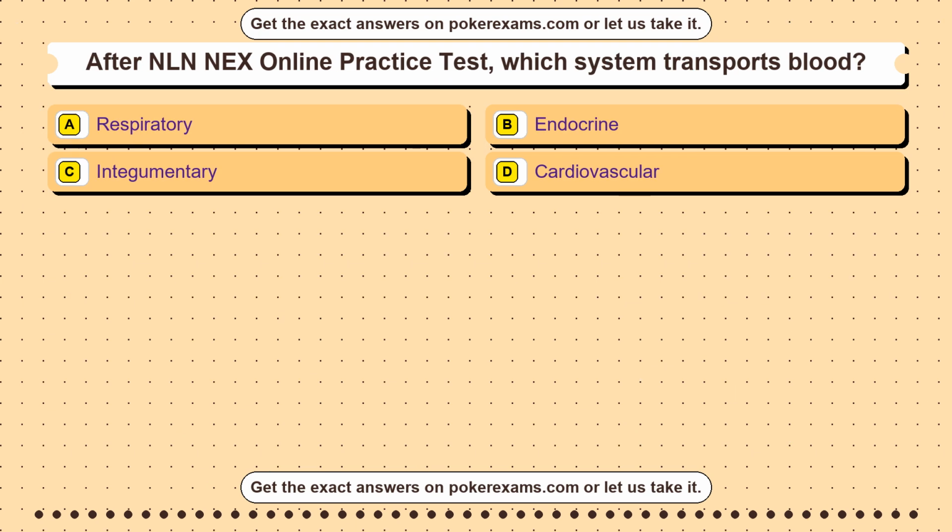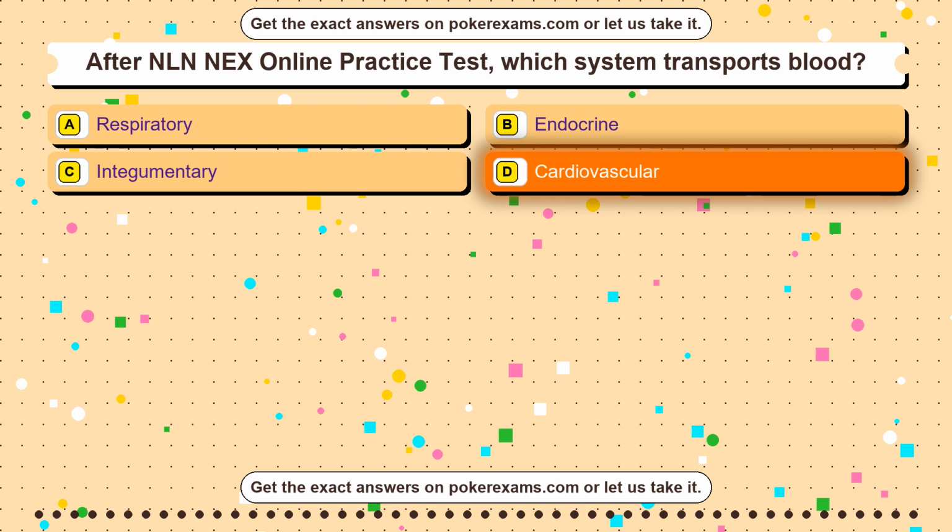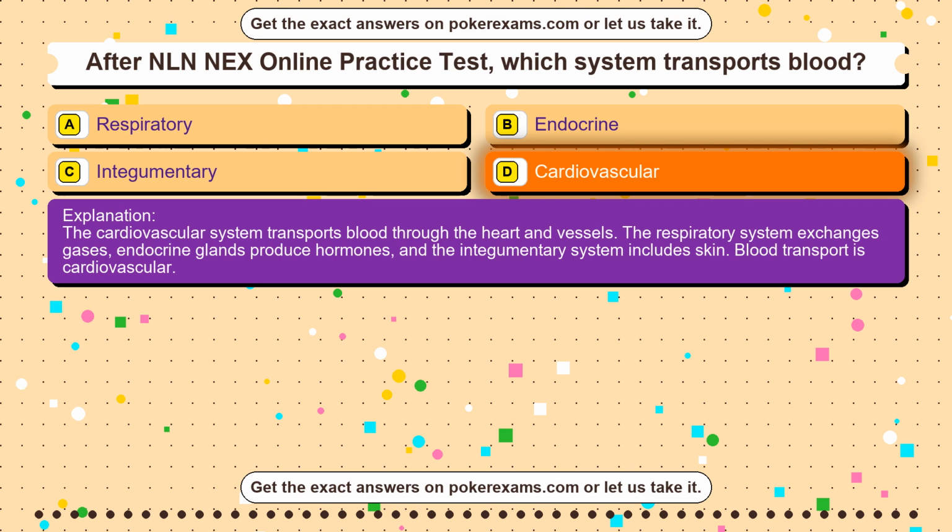Question 26. After NLN NEX online practice test, which system transports blood? Option A respiratory. Option B endocrine. Option C integumentary. Option D cardiovascular. The correct answer is option D. Cardiovascular. The cardiovascular system transports blood through the heart and vessels. The respiratory system exchanges gases, endocrine glands produce hormones, and the integumentary system includes skin. Blood transport is cardiovascular.